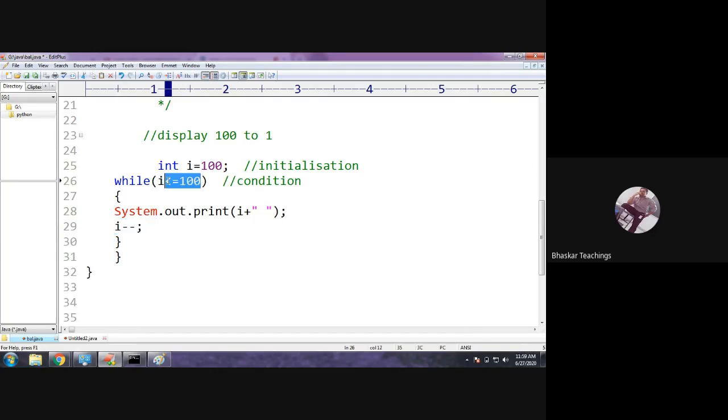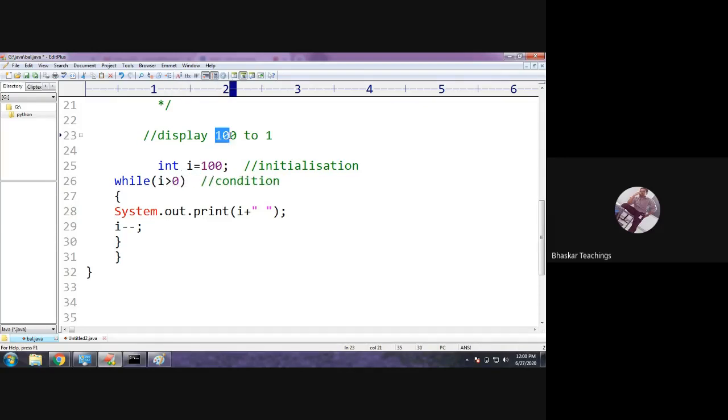But what would be the condition here? If I give it like this, it is going to be false the first time itself. The condition should be true when the value is 100, 99, 98, 50, 40, 30, 20, 10, 5, 3, 2, 1. For all these values the condition should be true, and after 1, when it reaches 0, it has to be false. Therefore you should give I value greater than 0.